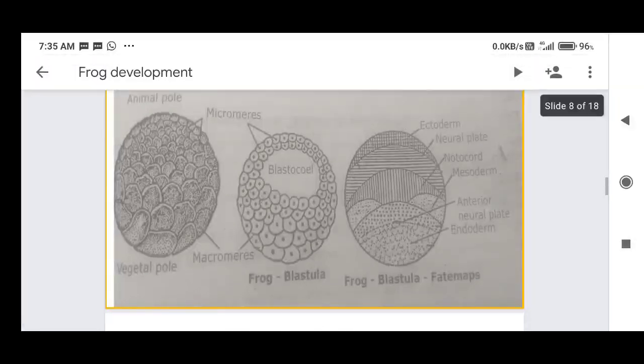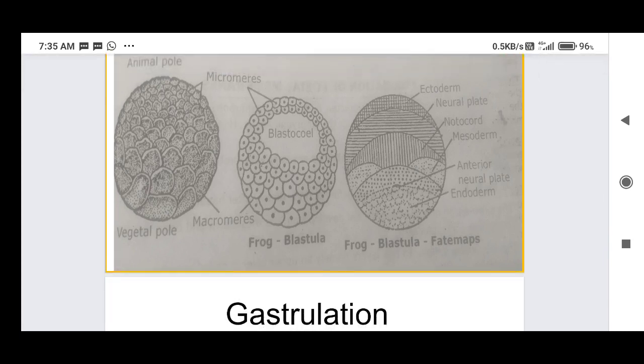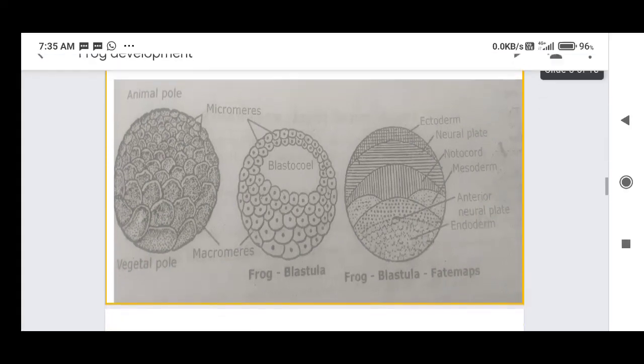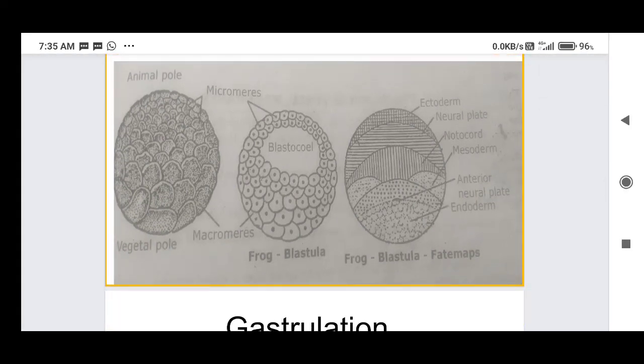In between the two, the neural plate is formed. Our nervous system originates from ectoderm and the mesoderm. From the mesoderm, the notochord and anterior neural plate are formed. Below the lateral side of the notochord, mesoderm is formed. This phenomenon is called fate maps.